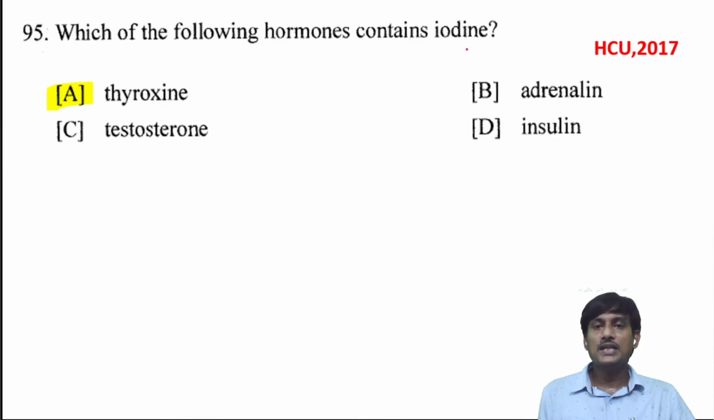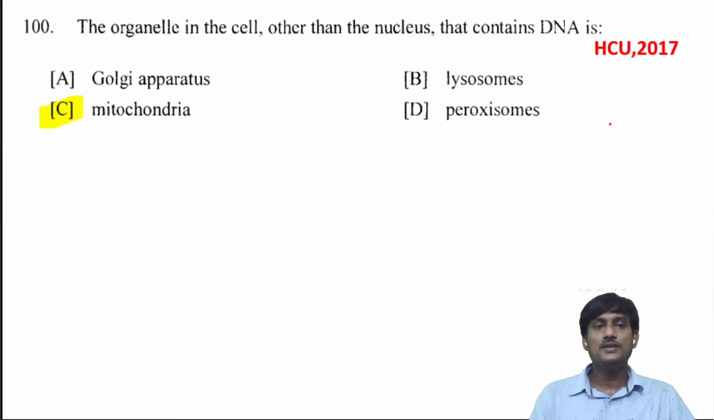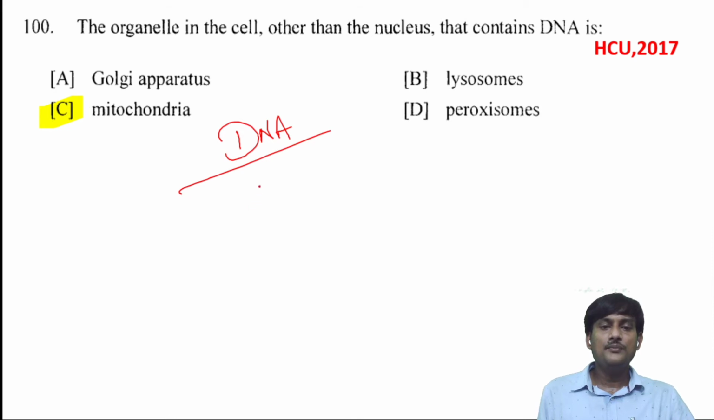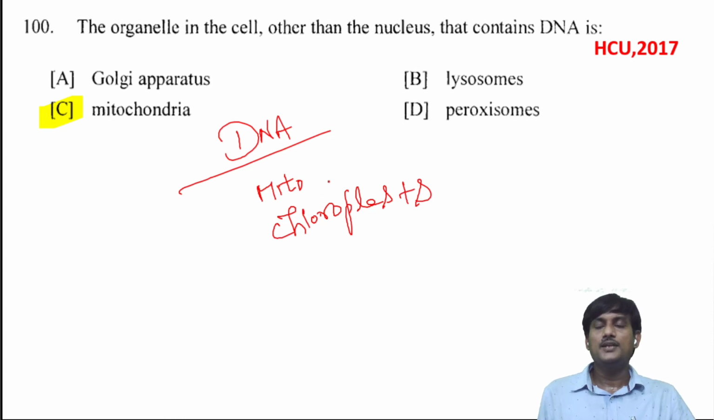Which of the following hormones contains iodine? Thyroxine, this one contains iodine. Testosterone, adrenaline, and insulin, these are steroids. The organelle in the cell, other than the nucleus, that contains DNA is: we know that DNA is mainly present in the nucleus. Along with the nucleus, we can find DNA in mitochondria and also in chloroplasts. So what is the correct option? Mitochondria is the correct option.